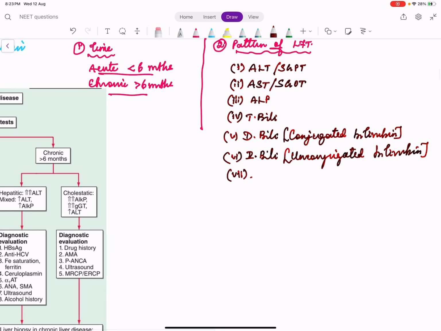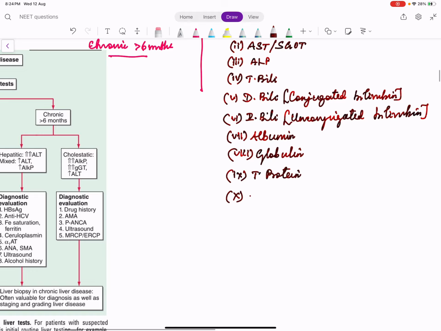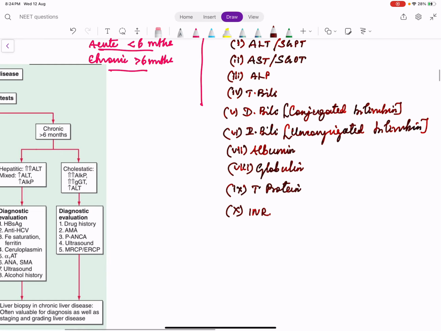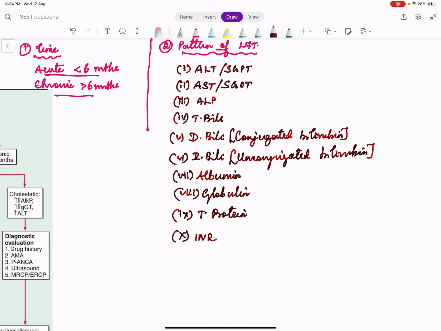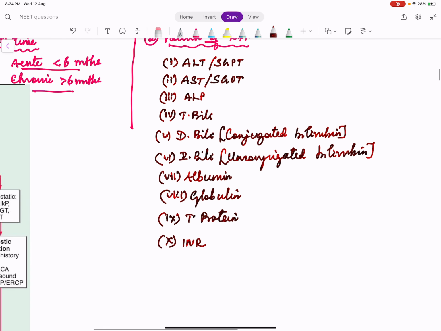Then we have albumin. Extension of albumin is actually globulins and total protein. Then we have INR. Why INR? Because one of the synthetic functions of the liver is to produce vitamin K dependent clotting factors.